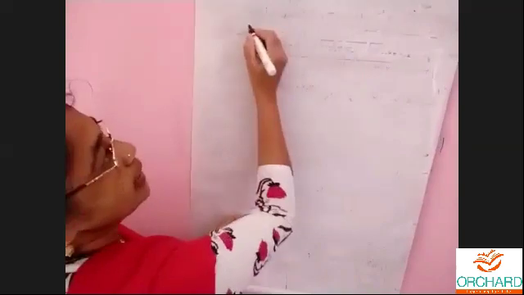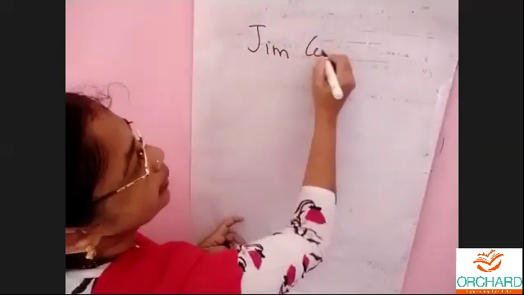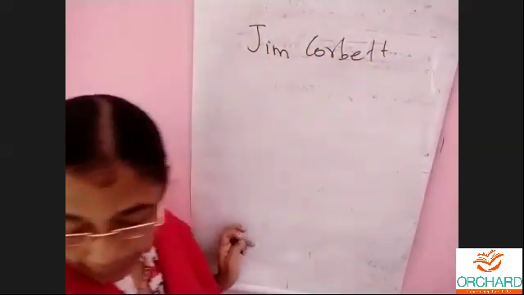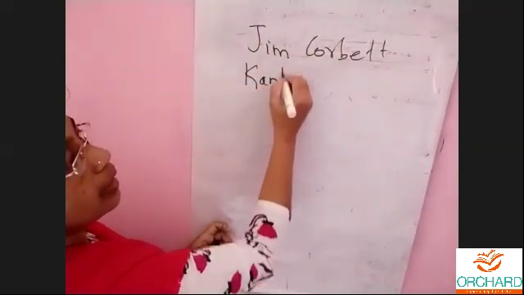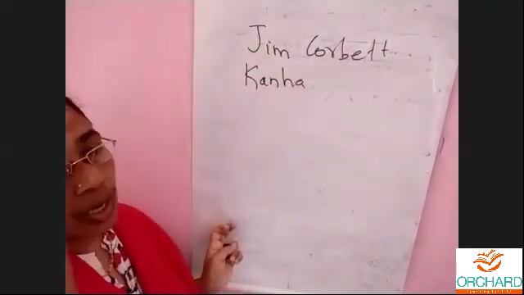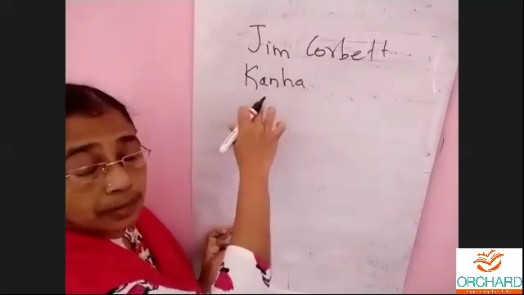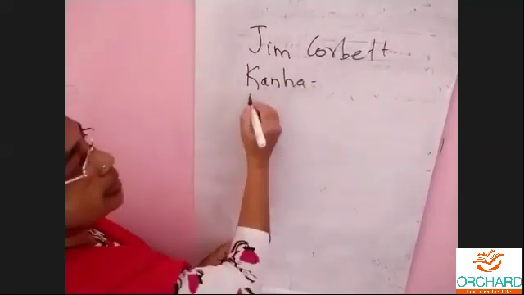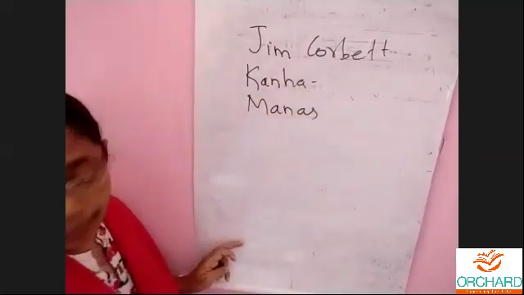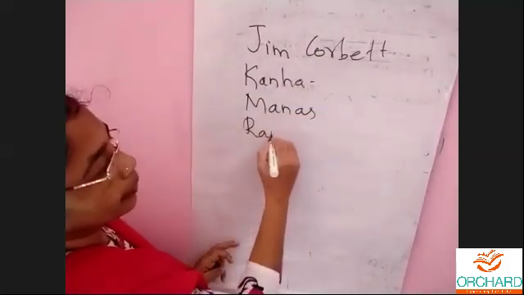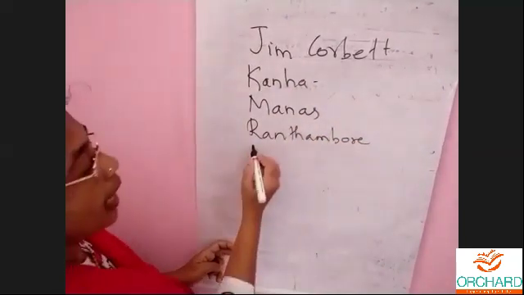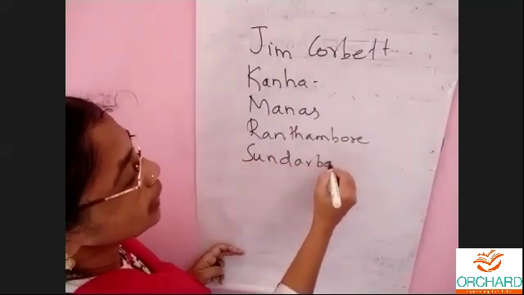The important tiger reserves are Jim Corbett in Uttarakhand. It is one of the tiger reserves in Uttarakhand. Then Kanha, a national park specialized to save tigers. Manas in Assam. Ranthambore in Rajasthan, and the famous Sundarbans.